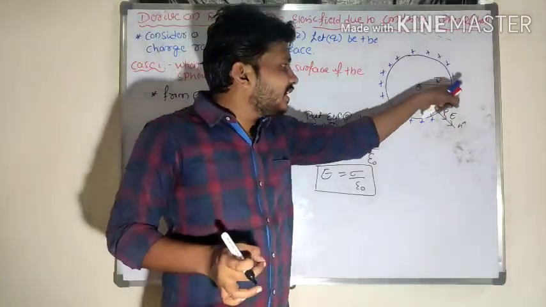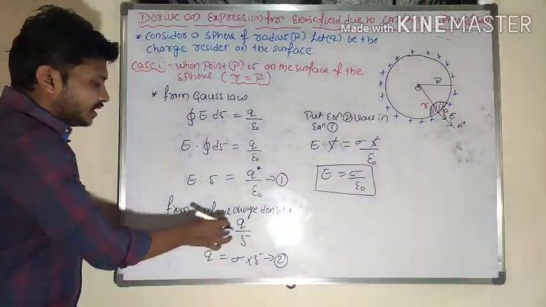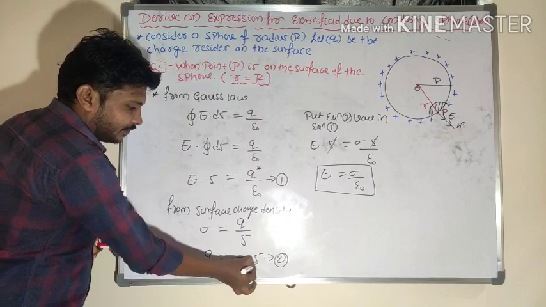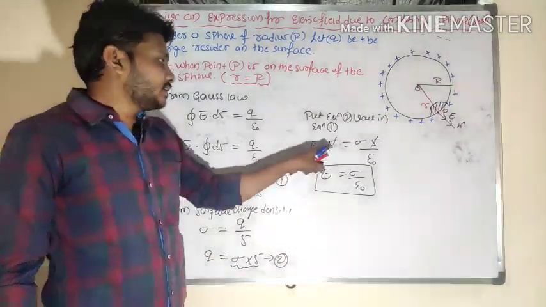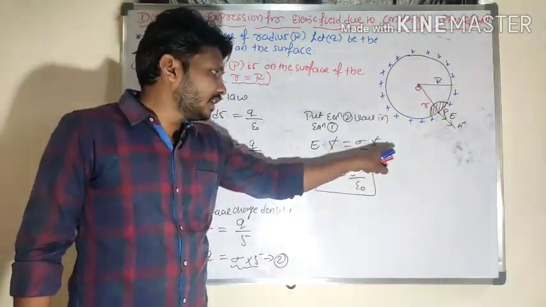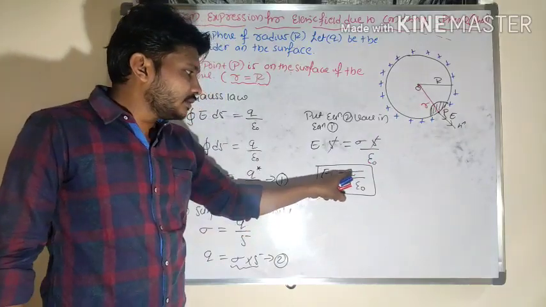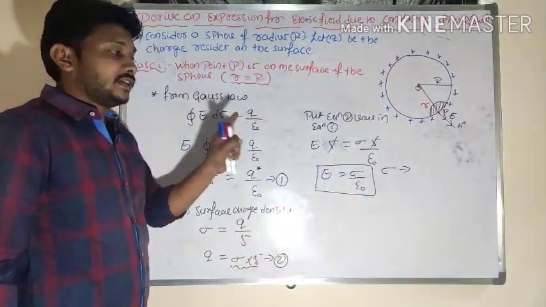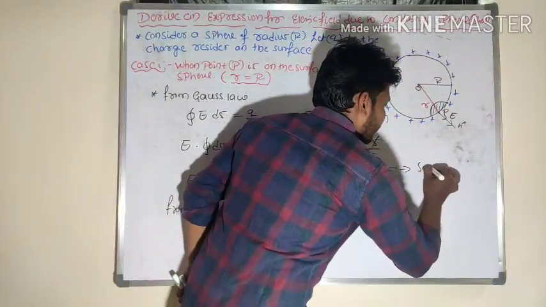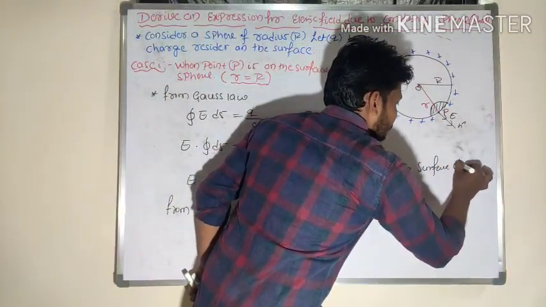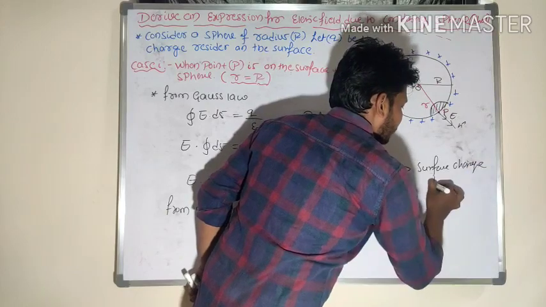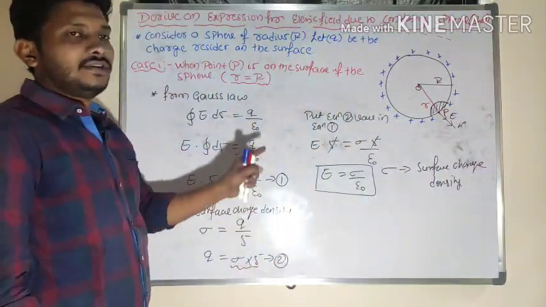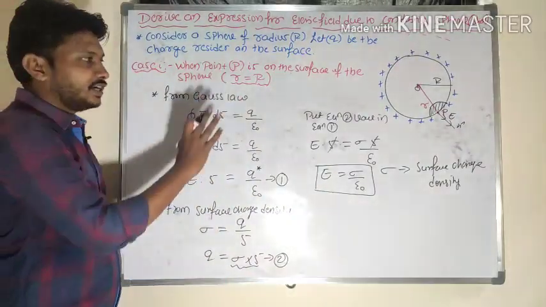Considering the surface charge density, q is equal to sigma into S. The surface S value will get cancelled out, so E is equal to sigma by epsilon naught, where sigma represents the surface charge density. Hope you understand here.